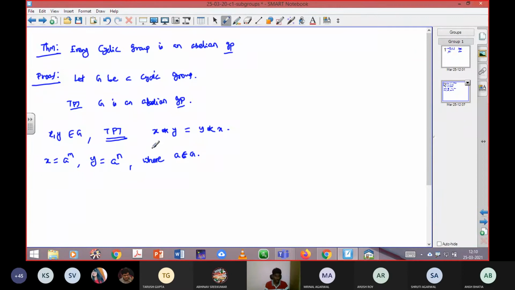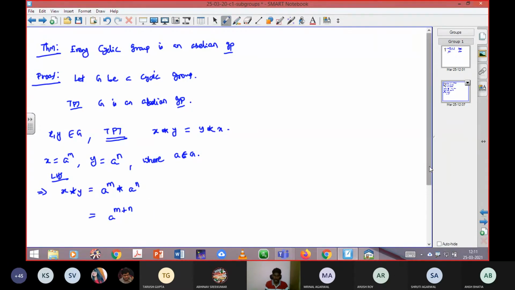Then I can proceed to write the left hand side. The problem is very simple and is going to complete. x star y, that means LHS, is nothing but a power m star a power n. Here star can be considered like multiplication. So it can be written as a power m plus n.